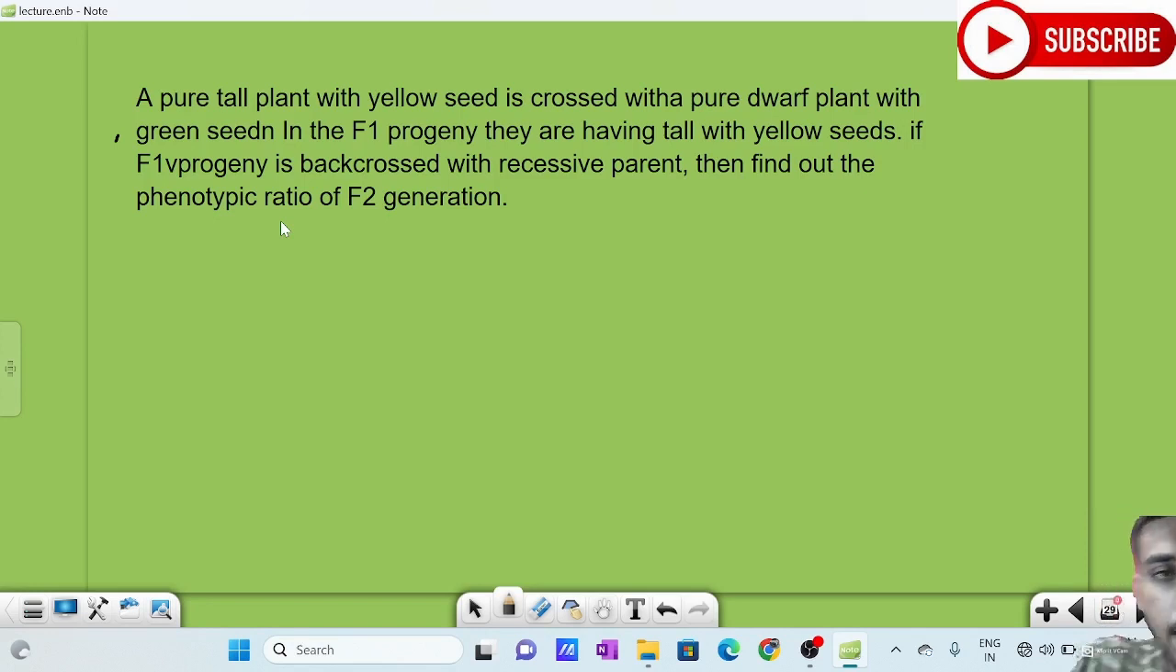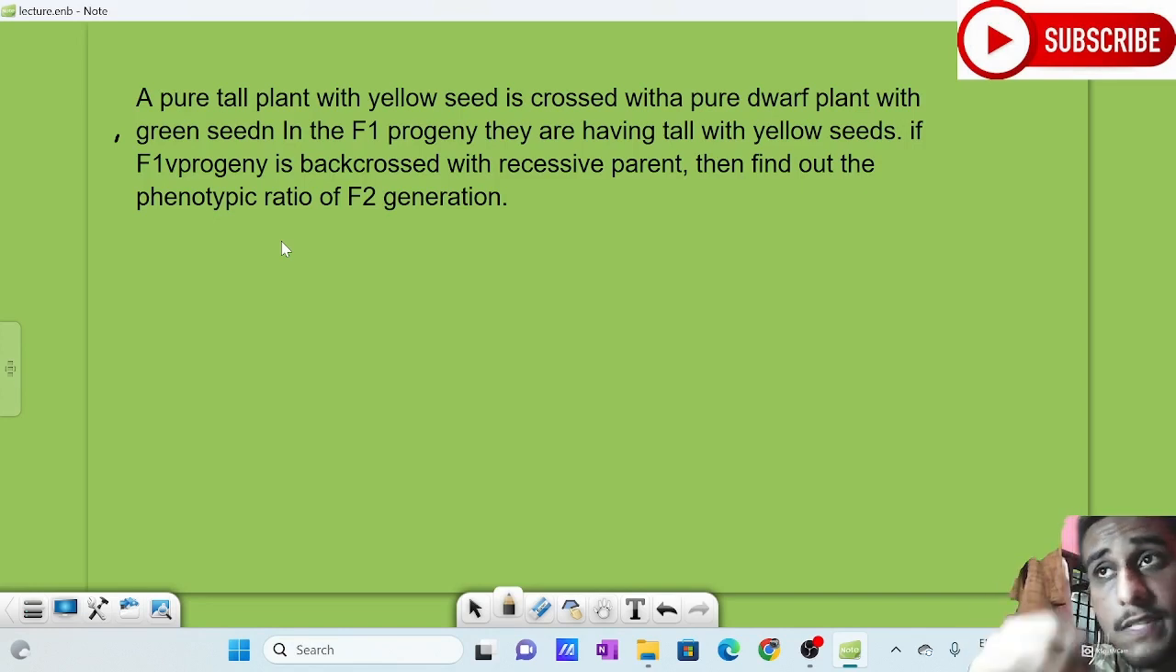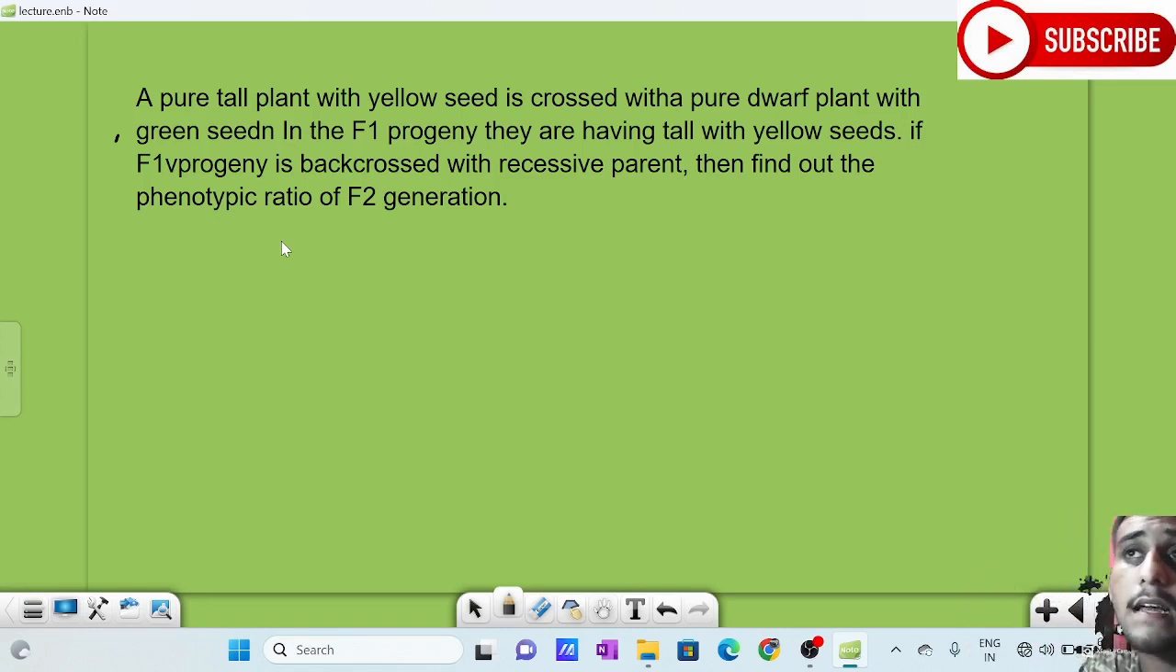A pure tall plant with a yellow seed. We know that it is done according to Mendelian crossing. Here two genes are taken, right? What are the two genes? The gene for height and also the gene for color of the seed. So it is a two gene crossing. If it is one gene crossing, it is known as a monohybrid cross. If it is a two gene crossing, it is known as a dihybrid cross. So here a dihybrid cross is done and F1 is crossed with their recessive parent. So here we can say it is a test cross in a dihybrid cross.